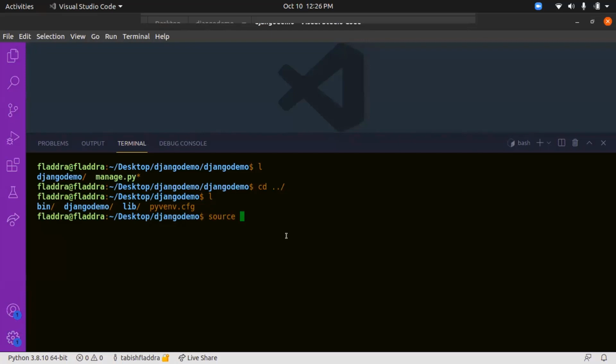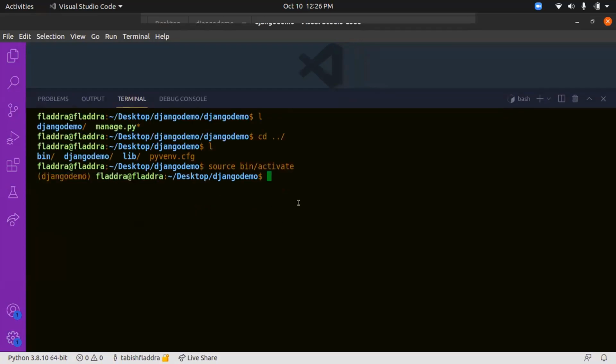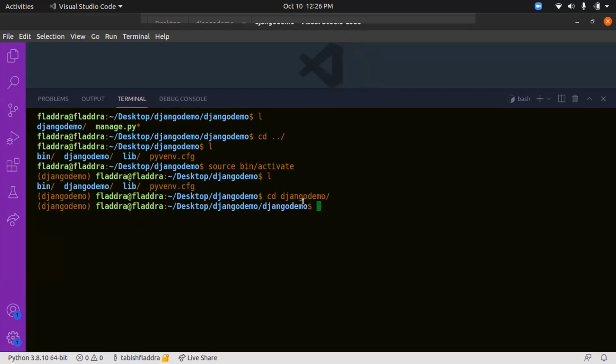So we'll activate the virtual environment, that is source bin/activate. Now we are in the virtual environment. So now we'll start the project. Aman has already shown, and I have already shown how to start the project. So we'll now go into that project. I'll cd into Django demo.